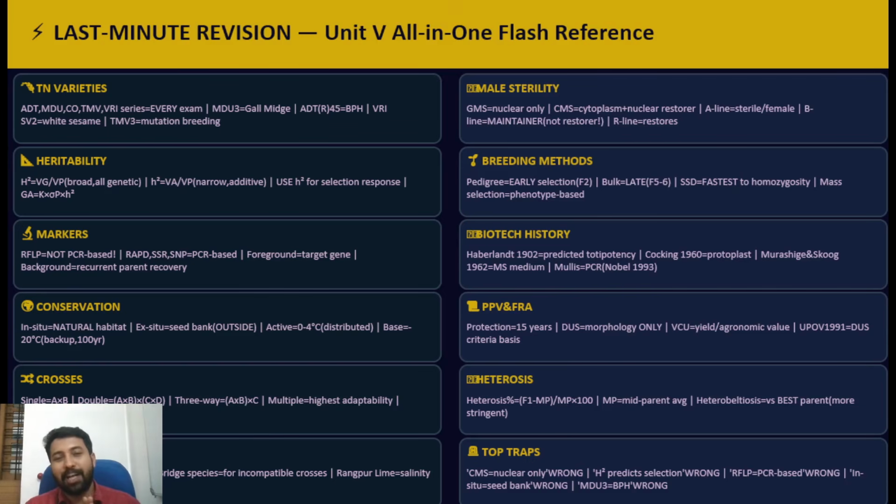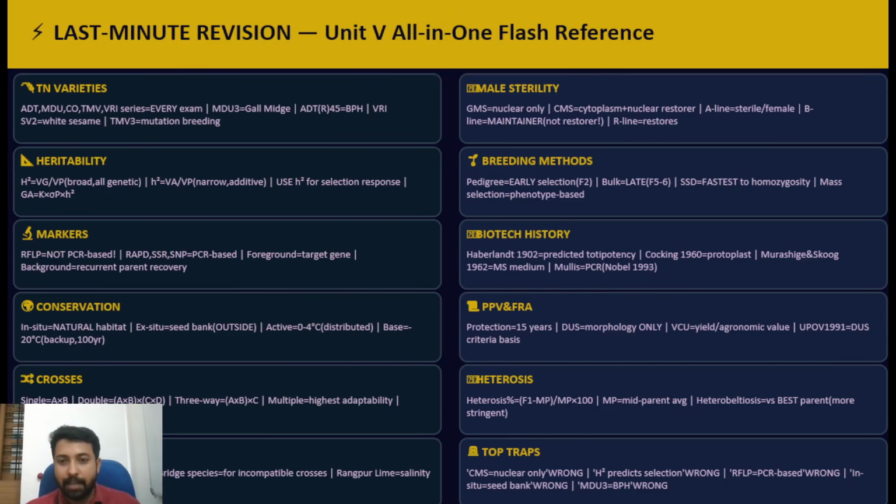Finally, concluding your last-minute revision, when your exam is just around the corner, say in the next 5 days, never skip these areas: the TN released varieties, once again repeating, heritability and genetic advance, molecular markers, conservation of germplasm, different crosses involved in heterosis breeding, then male sterility, and self-incompatibility is also very important, different breeding methods and their comparisons, tissue culture and biotechnology, where scientist names and the technology uses are very important.